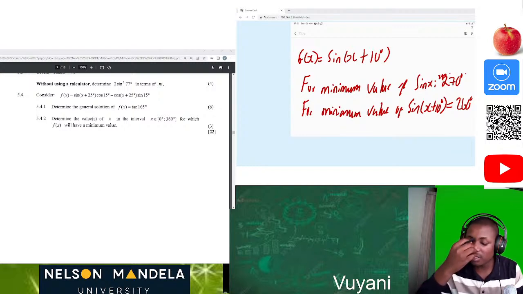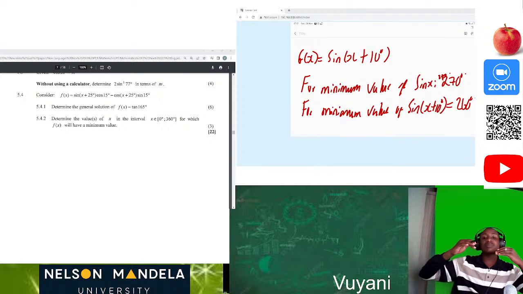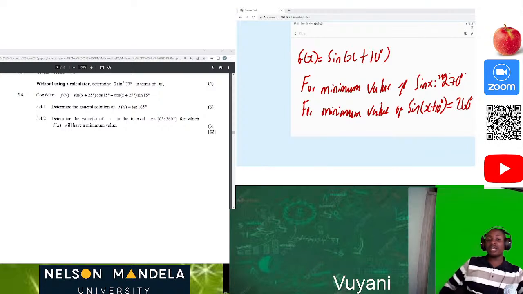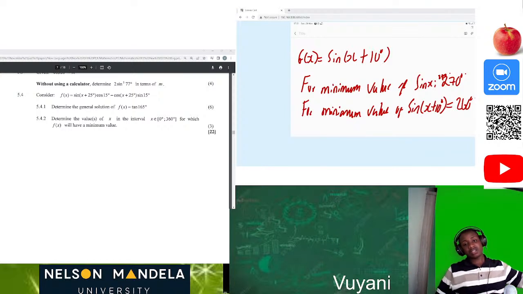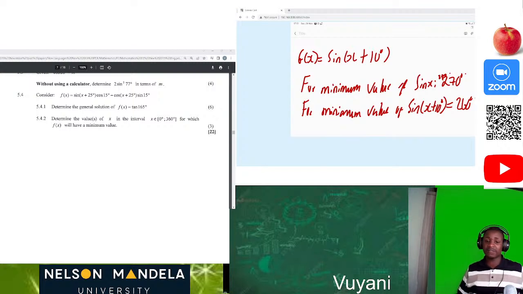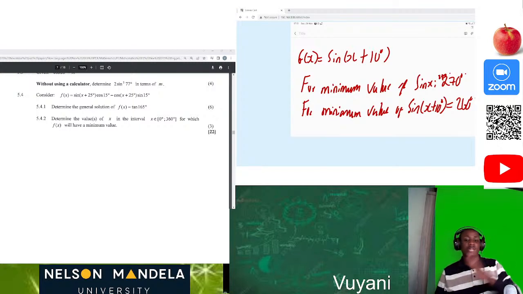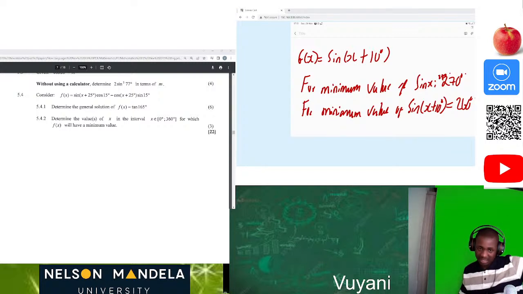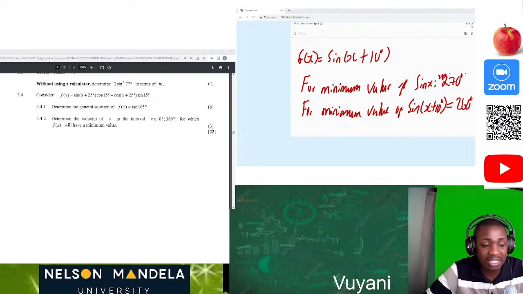Now, for the minimum value of sine x plus 10, we can see that it has been shifted 10 units to the left. If it's positive, it has been shifted to the left. If it's negative, it has shifted to the right. So now we can see that 270 degrees minus 10 is equal to 260 degrees. So that was the easiest way I could think of right now.